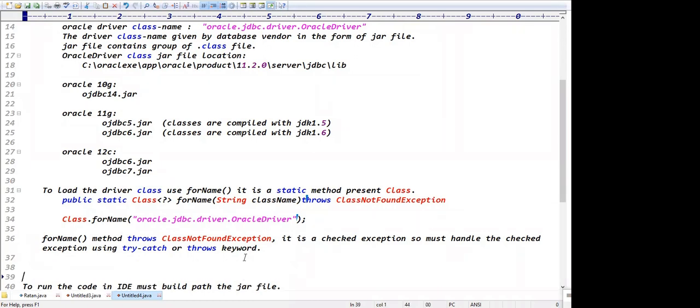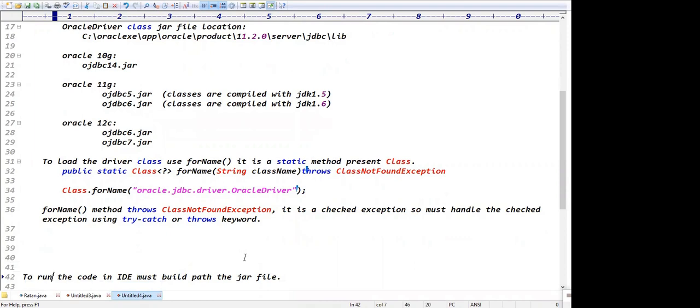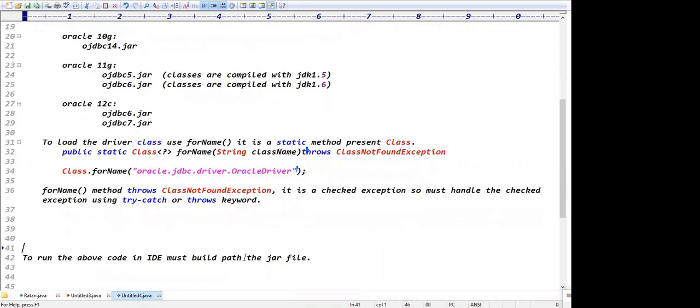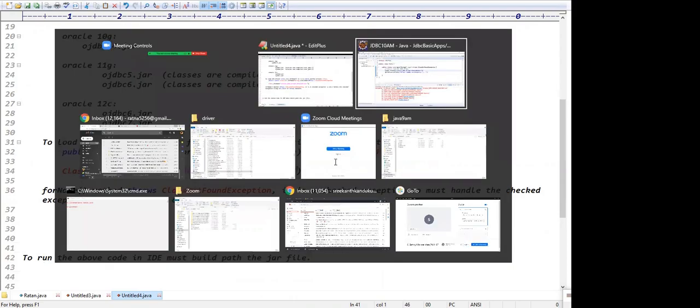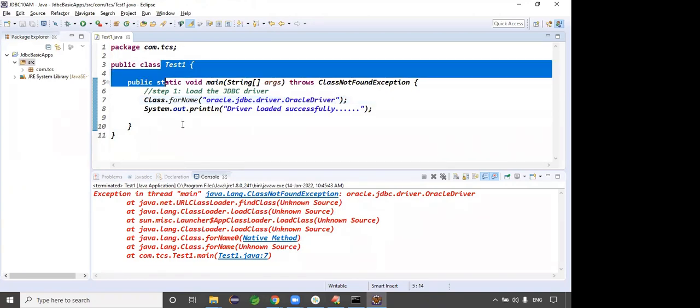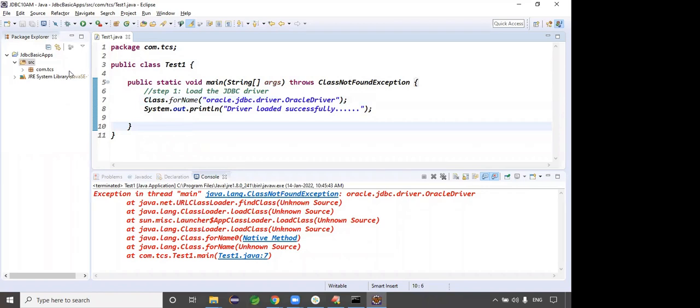Exactly, guys. To run the above code in the IDE, you must build path the jar file. Is it clear now? It is not finding OracleDriver.class. That is why the exception. This class is not given by Java, right? It is not given by Java. Then how can the IDE identify it? That's what, guys. Here we need to build path the jar file.